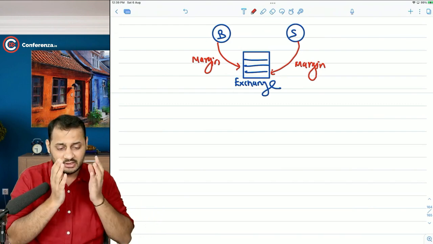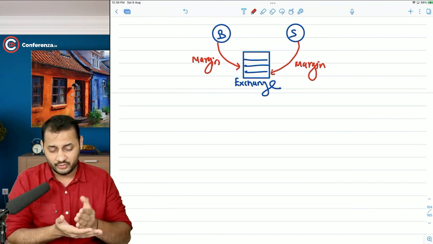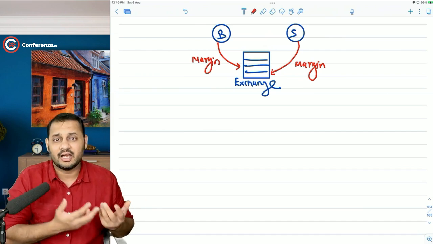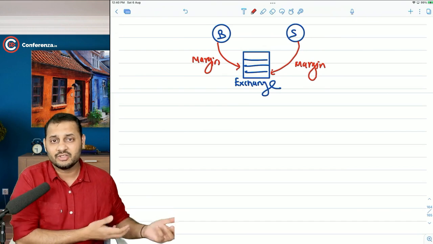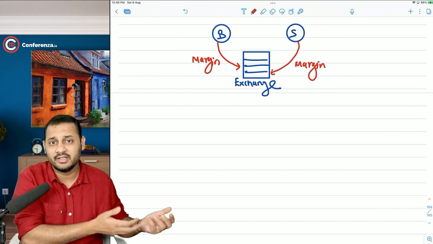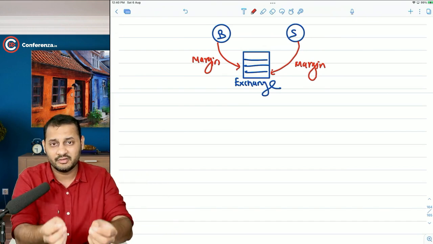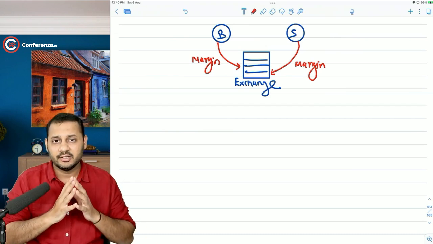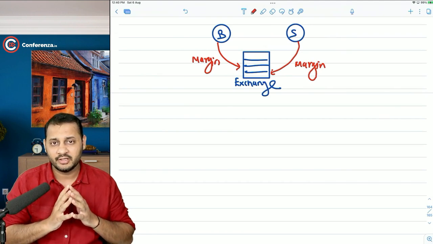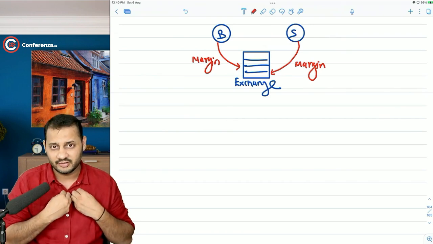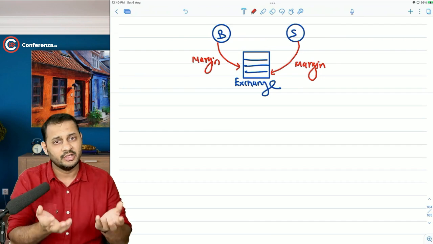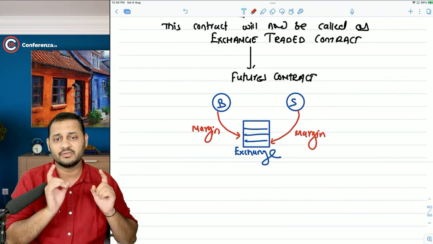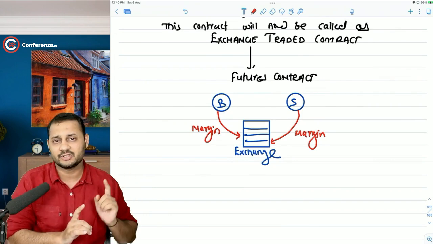It's very simple. If tomorrow you destroy the property of that landlord and run away, it's a loss to him. That's the risk he is bearing from the moment you have entered his house, right? So it is very important that the person who is bearing the risk should take the deposit from the other person. That's why in this case, the exchange is bearing the risk of default, and that's why the buyer has to deposit a margin and the seller has to deposit a margin.